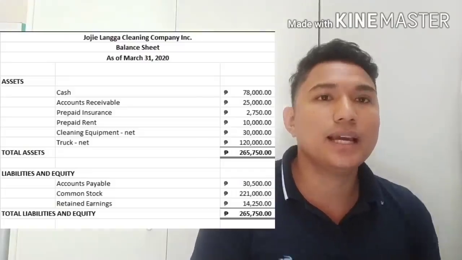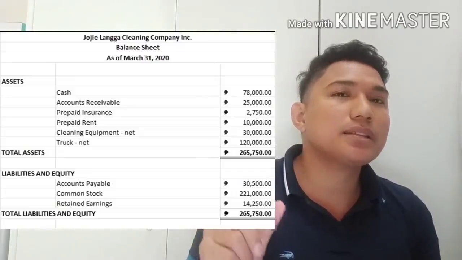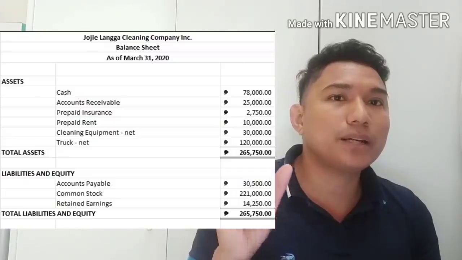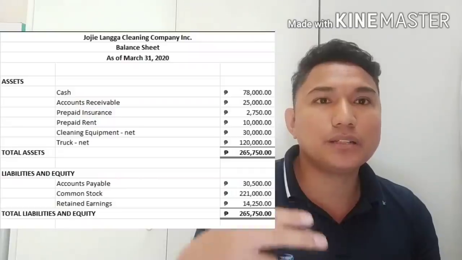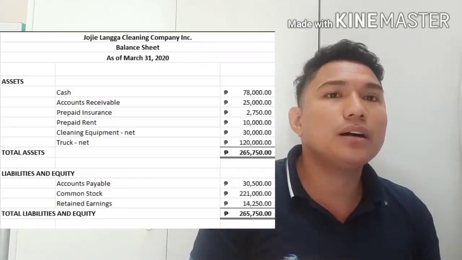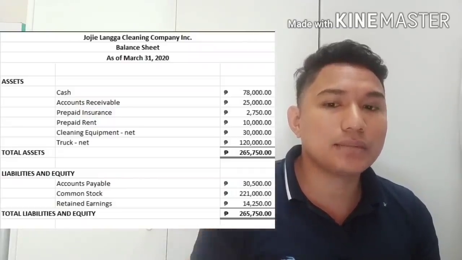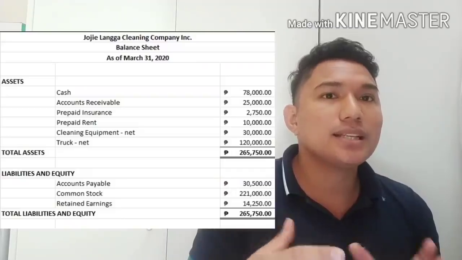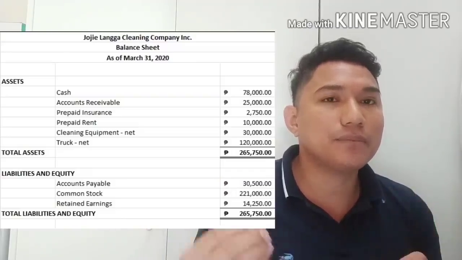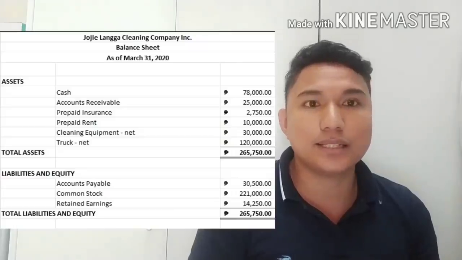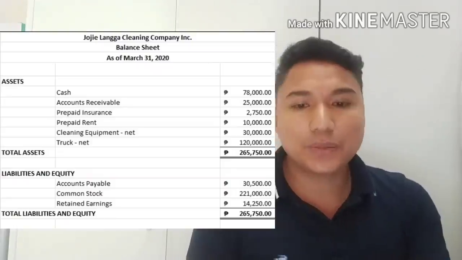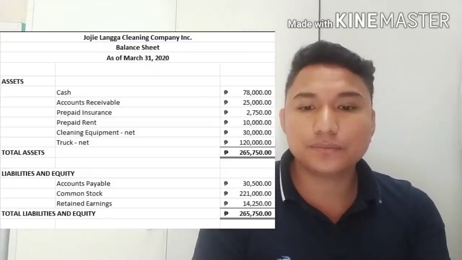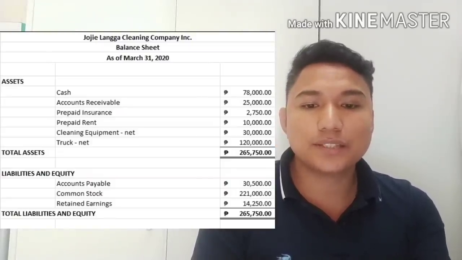Unlike the income statement, which is a report of a particular period, like a period of 1 month or 1 year, the balance sheet is accumulated from the very beginning, from the time that the company started its operation. So in assets, we have a total asset of 265,000.